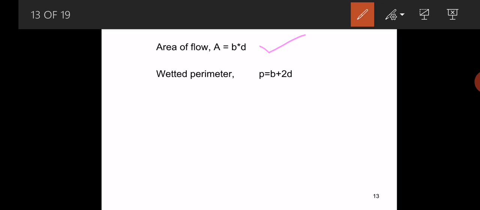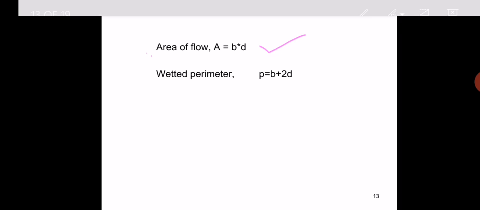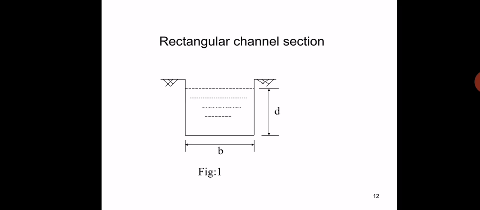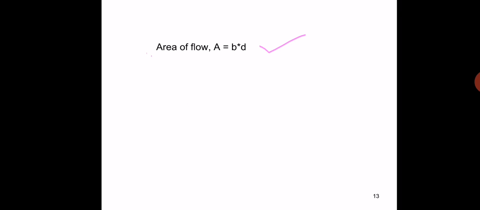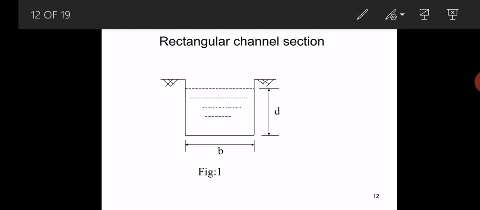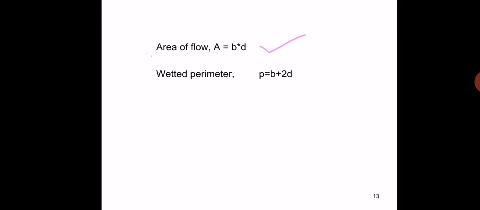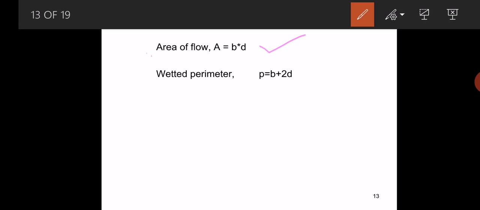Wetted perimeter means the surface which is in contact with the liquid is known as the wetted perimeter. Here you can see that B plus 2D. Here this is the B, this is the D, and this is the another D. So we can write that the wetted perimeter of a rectangular section is B plus 2D.